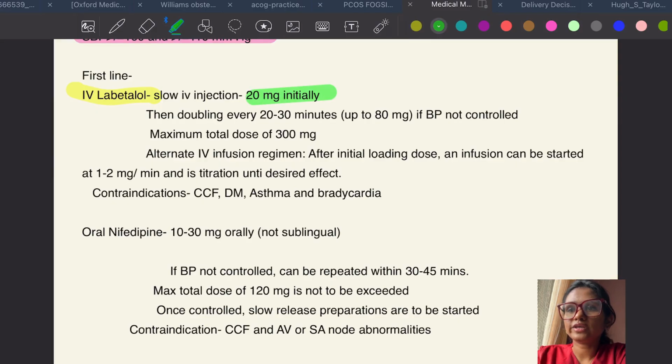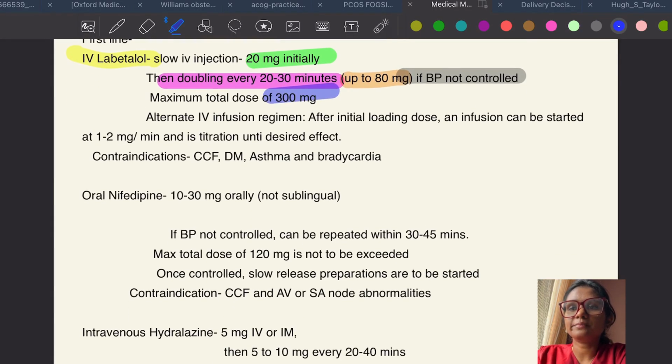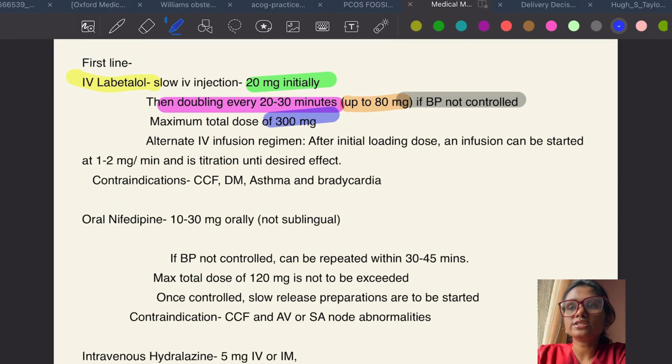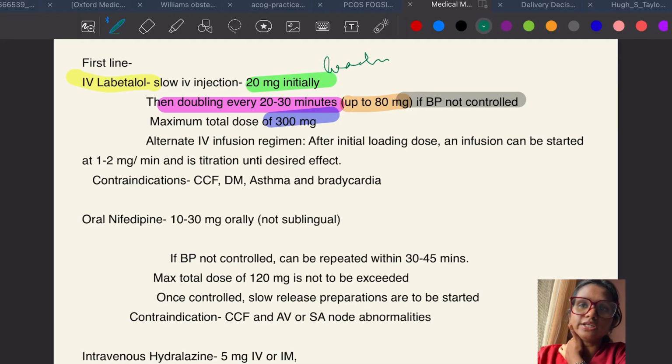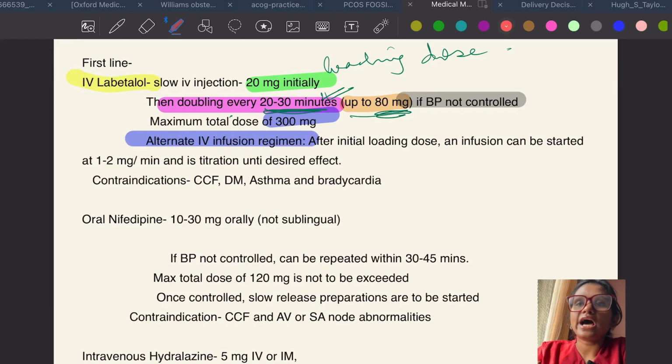There you have to give slow IV injection 20 mg initially, then you can double every 20 to 30 minutes, you can go up to 80 mg, if BP is not controlled. Maximum dose which you can give for IV labetalol in severe hypertension is 300 mg. Alternate IV infusion regimen after initial loading dose: this is actually the loading dose, then you can check the BP every 20 to 30 minutes. If it is not controlled, you can double it up, till the time you've reached 80 mg.